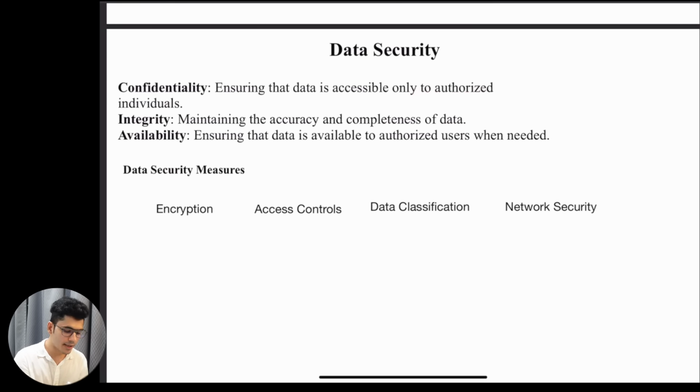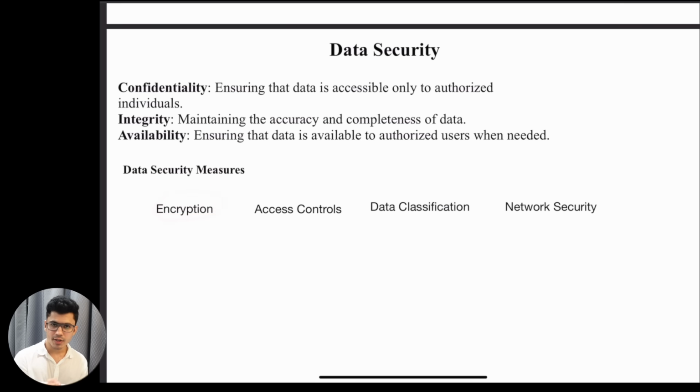Integrity means maintaining the accuracy and completeness of your data, so your data should be accurate and able to provide the final value. And availability means your data is available to authorized users whenever they need it. These are the three important things inside data security.